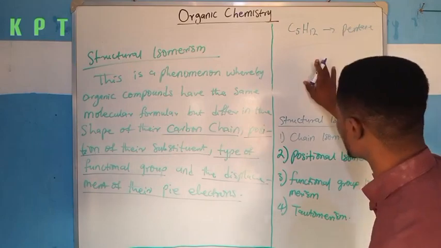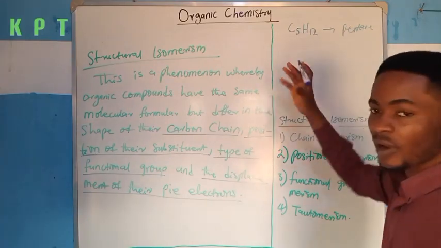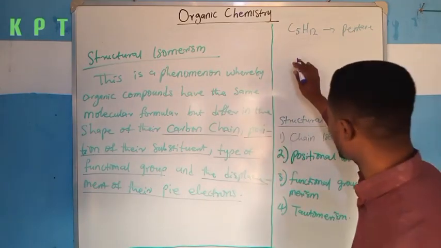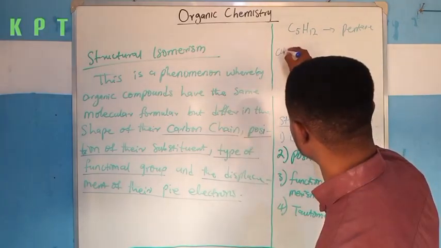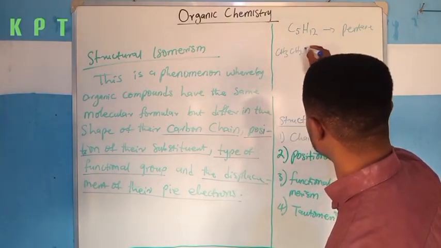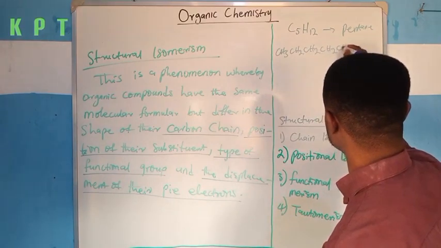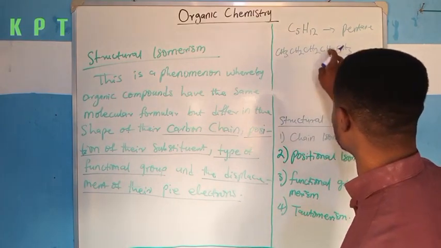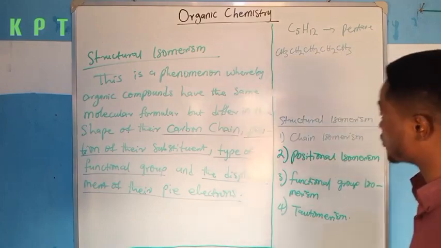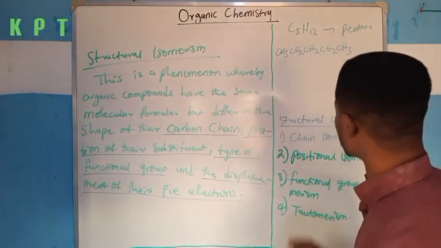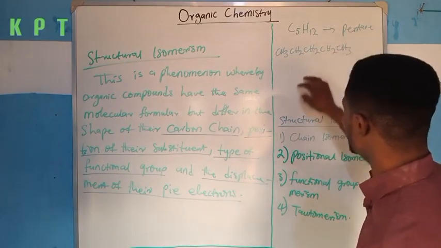This organic compound is called pentane. If I want to draw the structure, I can have CH3CH2CH2CH2CH3. So 1, 2, 3, 4, 5. This compound is nothing but pentane, and of course, it has 5 carbon atoms and 12 hydrogen atoms.